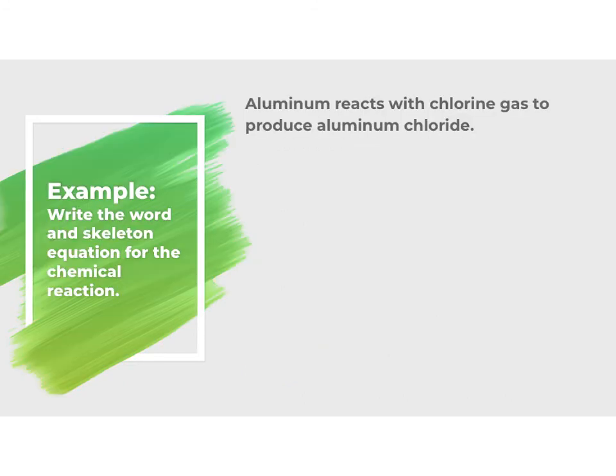All right, so we're going to go through a couple examples of how to write these word and skeleton equations. If I was given the description that aluminum reacts with chlorine gas to produce aluminum chloride, I would have to pick out what my reactants are and what my products are. Looking at the context clues, it says that aluminum will react with chlorine gas. That tells me that aluminum and chlorine gas are going to be my reactants. And then it says that it produces aluminum chloride, so this would be my product.